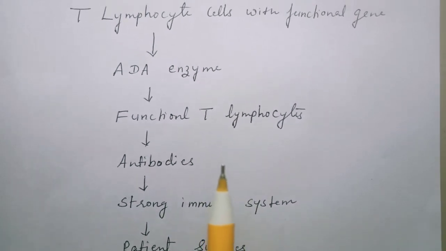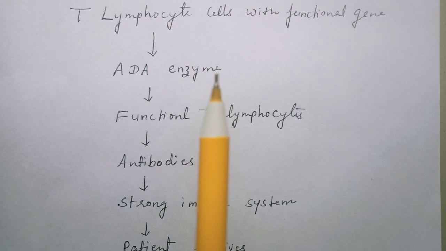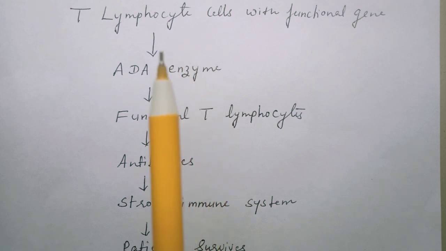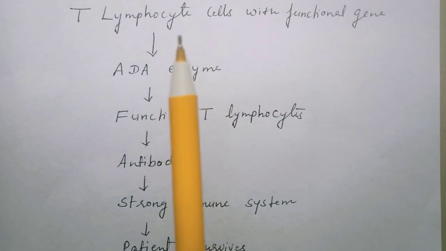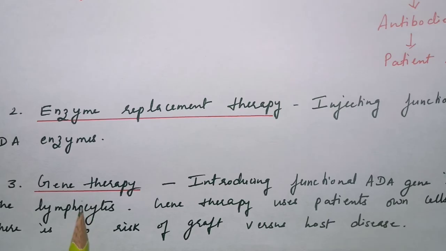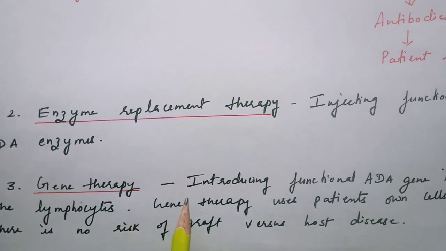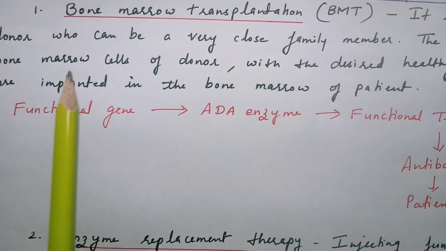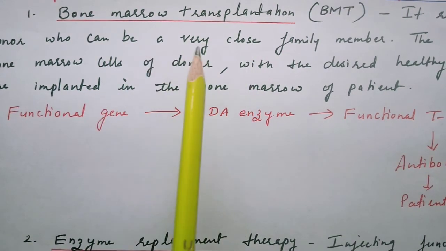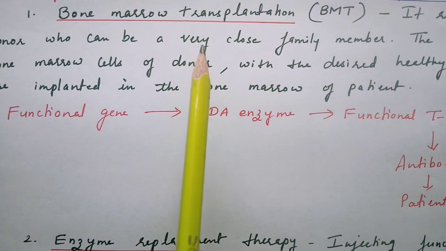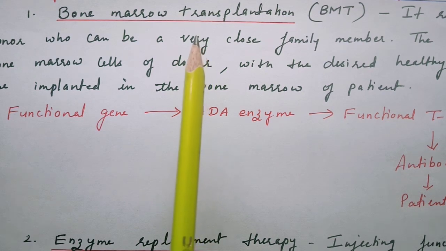Now the survival rate here depends. The T lymphocyte cells, or these white blood cells, have somewhat longer life when compared to the other blood cells, but they are not immortal. So this process of gene therapy has to be repeated in the patients because the lymphocytes are not immortal. Similarly, the bone marrow transplant which we discussed also: after one transplantation, the patient can survive for a few years, but again those cells are not immortal and this also has to be repeated.